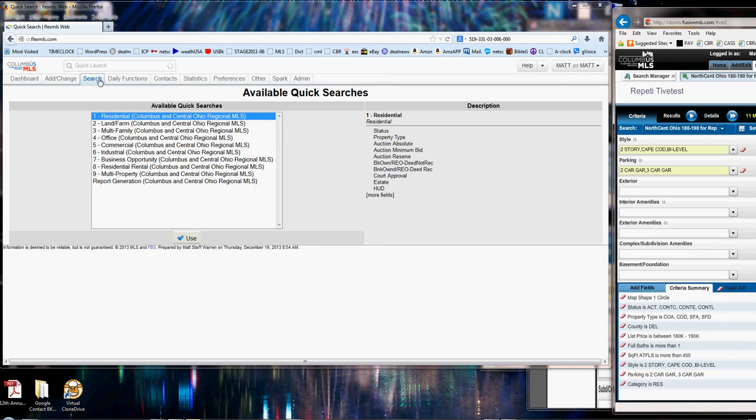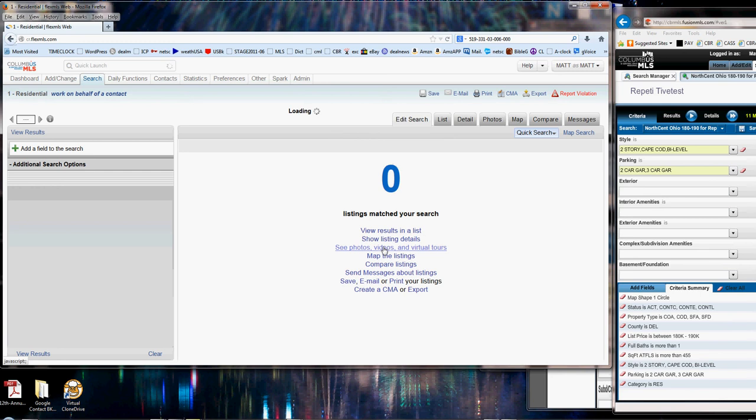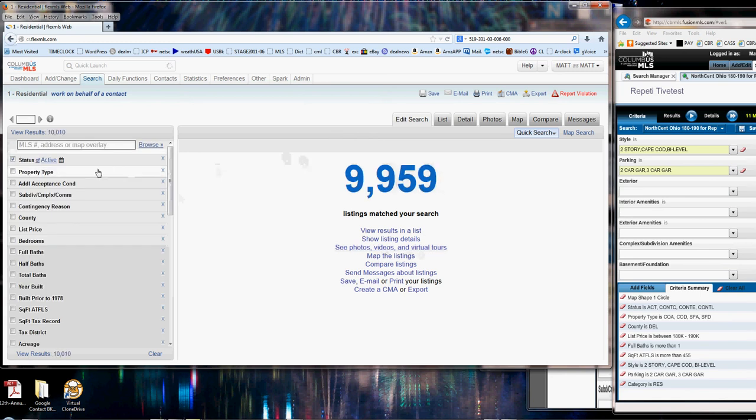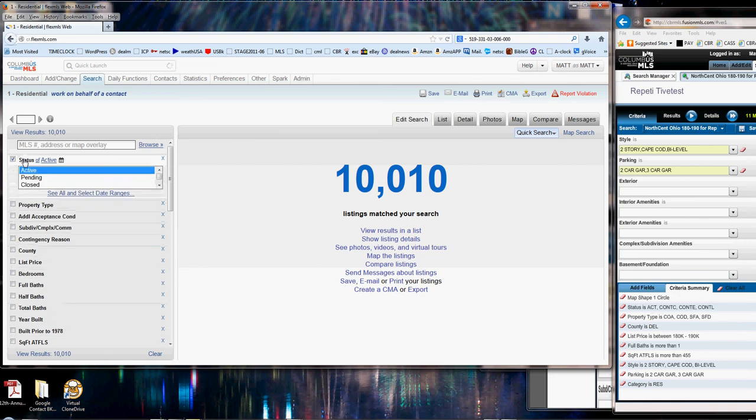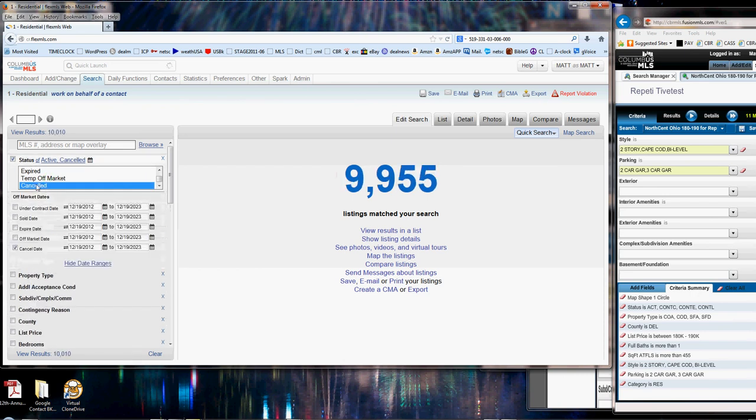In Flex, I go to Search, I go to Quick Search. I've got my criteria over here on the right-hand side in Fusion. So I go to Residential, and I click Use. And now I go to the criteria over here on the left-hand side, and I go to Status is Active and Contingent. Okay, let's go to Status. I want Active, and I want Contingent, and I want, okay, now notice Canceled. That's the new name for Withdrawn. That's something you'll learn in the classes.